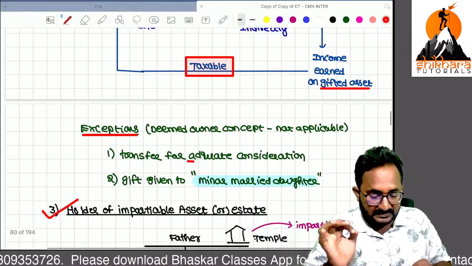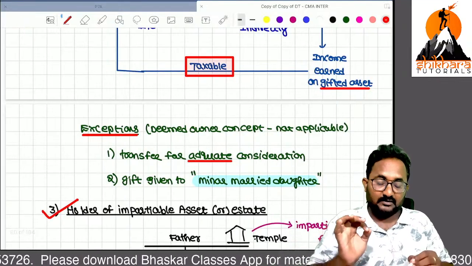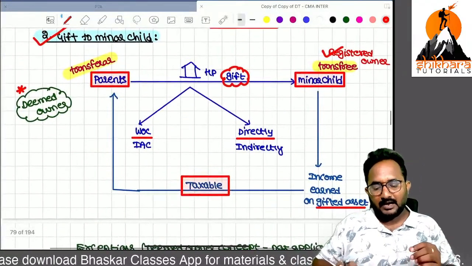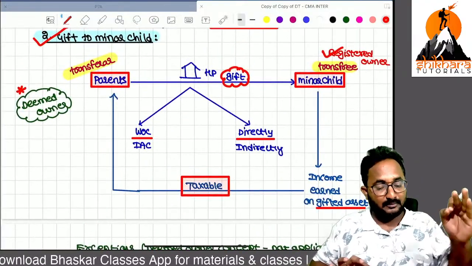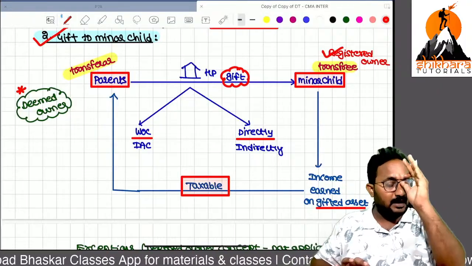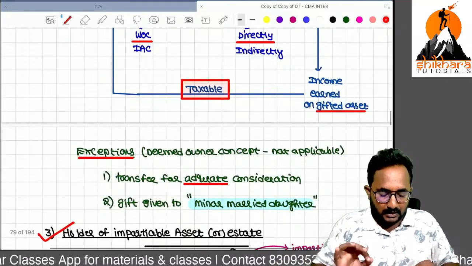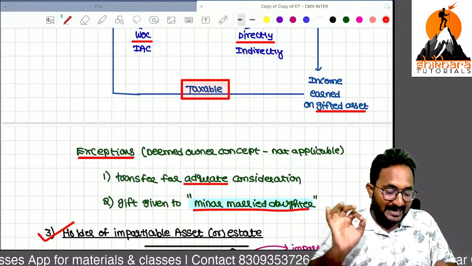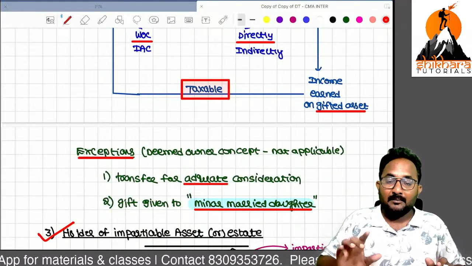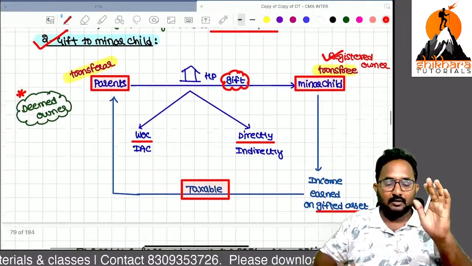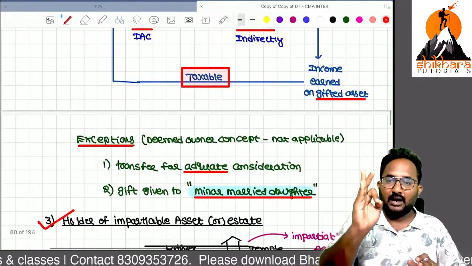If the transfer is done for adequate consideration, say the property value is 50 lakh and I am selling to my minor child for 50 lakh, then in this case there is no concept of deemed owner. Second one, if you give the gift to a minor married daughter, then here also the deemed owner concept will not apply.